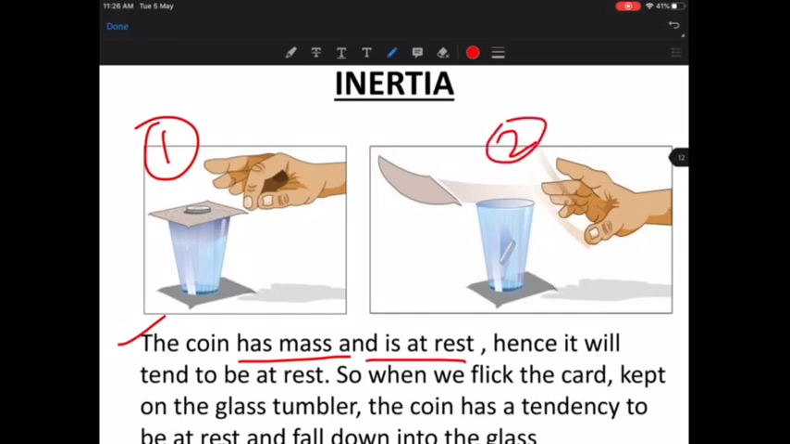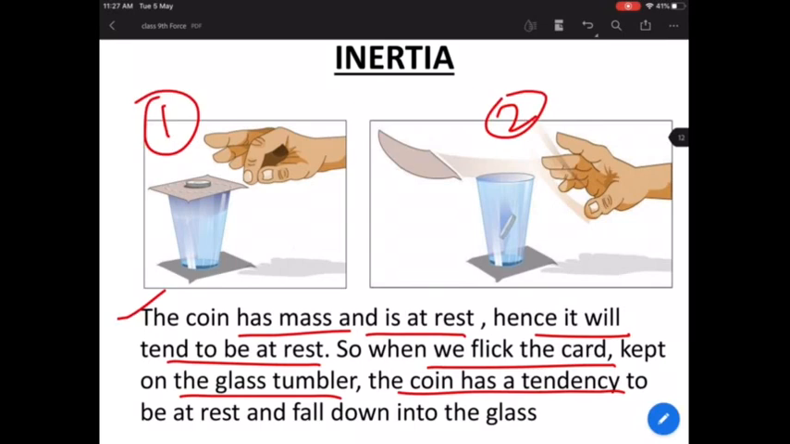So before flicking the card, the coin was at rest, and hence it will tend to be at rest. The coin will say, okay, fine, I was at rest, I don't like to move from my position, so I will continue to be at rest. Now when we flick the card which is kept on the tumbler, what happens? The coin will have the tendency to be at the same position, and that's why the coin will fall down, right? I hope this is very clear to you. Let's move on to the other examples and understand what inertia is.